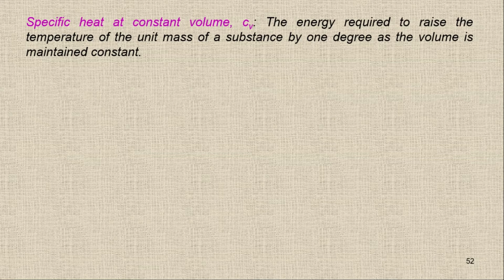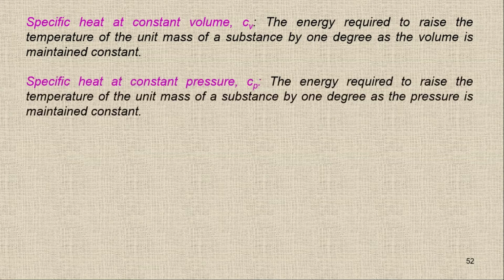It is the energy required to increase the temperature of a unit mass of a substance by 1 degree as the volume is maintained constant. So in this case, you have to maintain the volume while increasing the temperature. We have another system where we keep the pressure constant. In that case, we have the specific heat at constant pressure, or CP. So we have CV and we have CP.